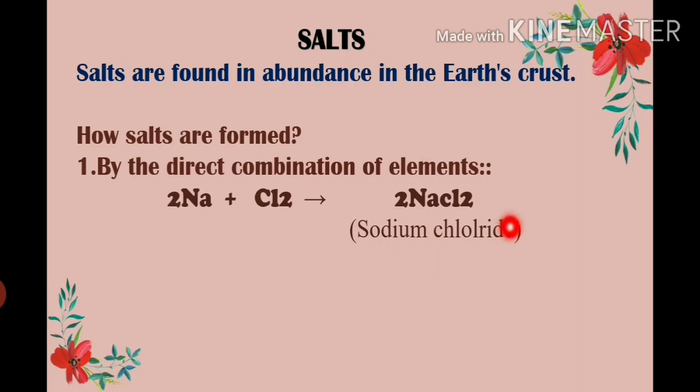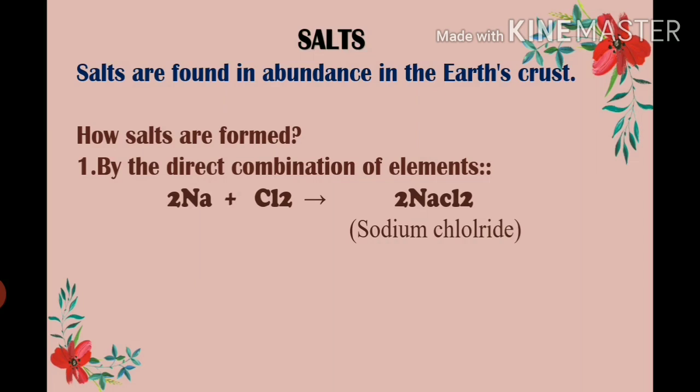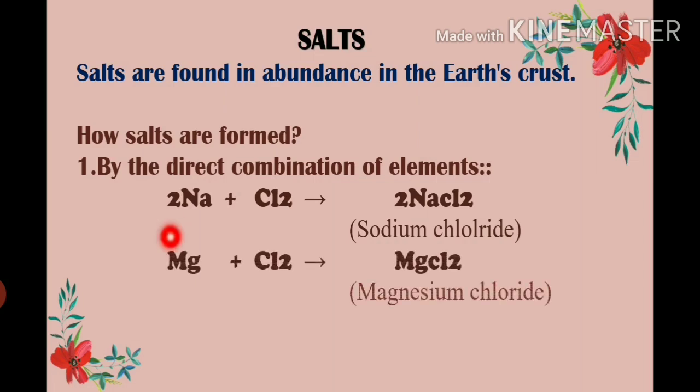Sodium chloride is a salt. Take another example. When magnesium reacts with chlorine, it gives magnesium chloride. That is again a salt. So when two elements directly combine with each other, salts are formed.